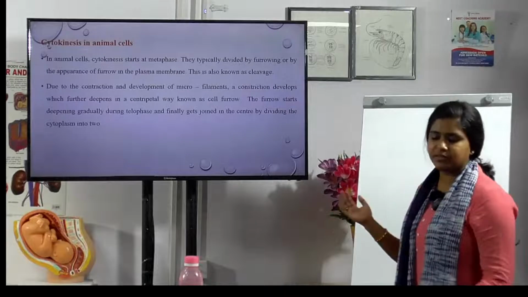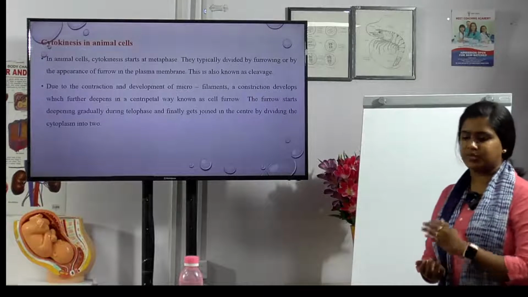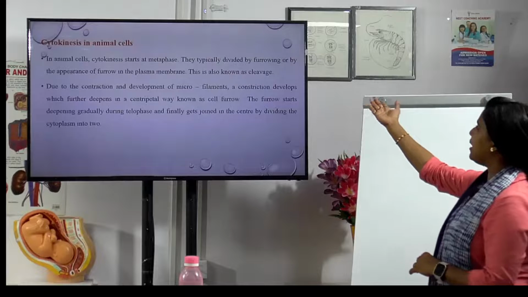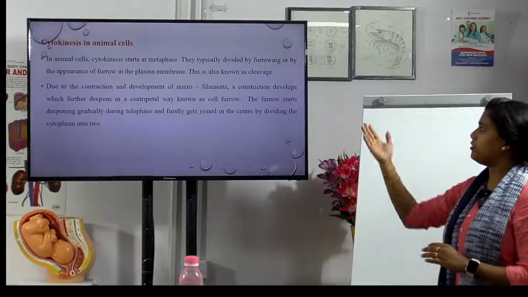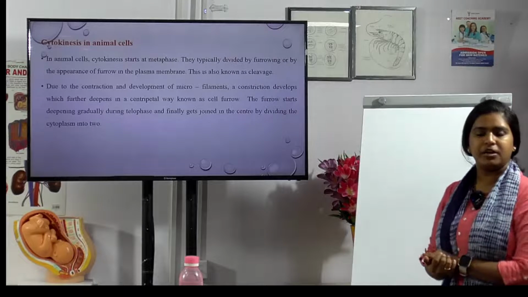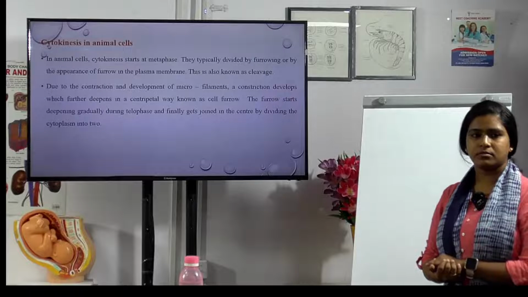Okay, now let us see cytokinesis in animal cells. In animal cells, the cytokinesis starts with metaphase only and is divided by furrowing or by appearance of a furrow in the plasma membrane. Furrow means?